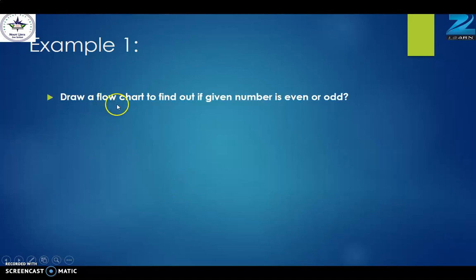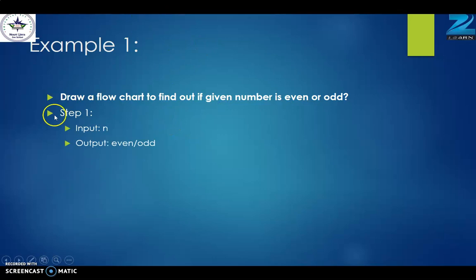Example 1. Draw a flowchart to find out if a given number is even or odd. Okay, if any number is given to you, how will you decide that the number is even or odd? Generally, we check the last digit or unit digit. If it is even, then the number is even. If that is odd, then the number is odd. But that is not the same with a computer. If you want to give instruction to the computer, then the same logic we cannot apply.